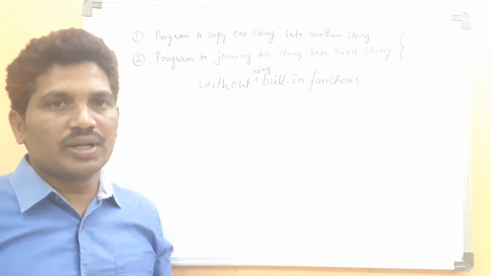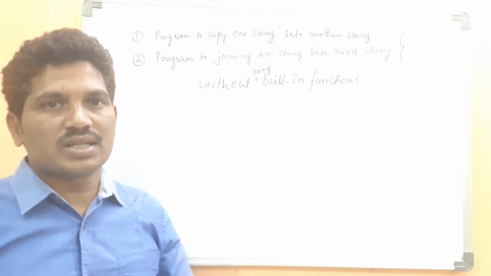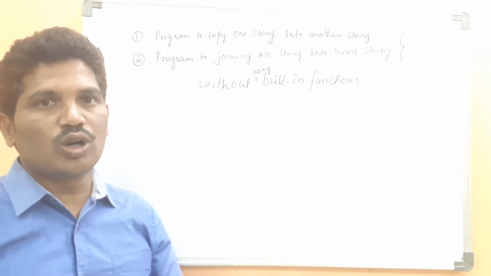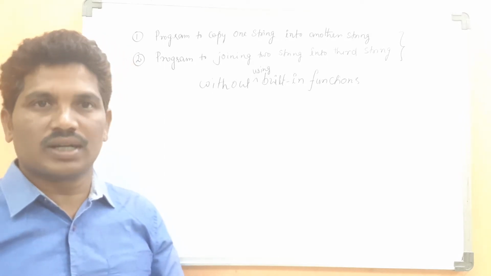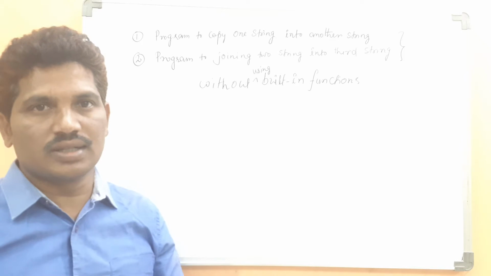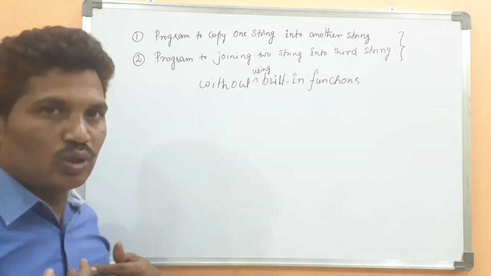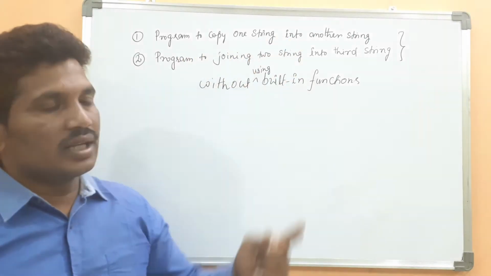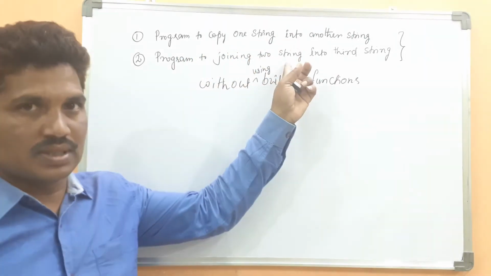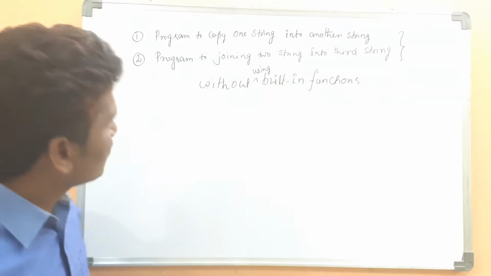Everybody knows how to copy one string to another using the string copy function, and how to append one string at the end of another using the string concatenation function. But here I don't want to use any string built-in functions, and I can still solve these two problems.